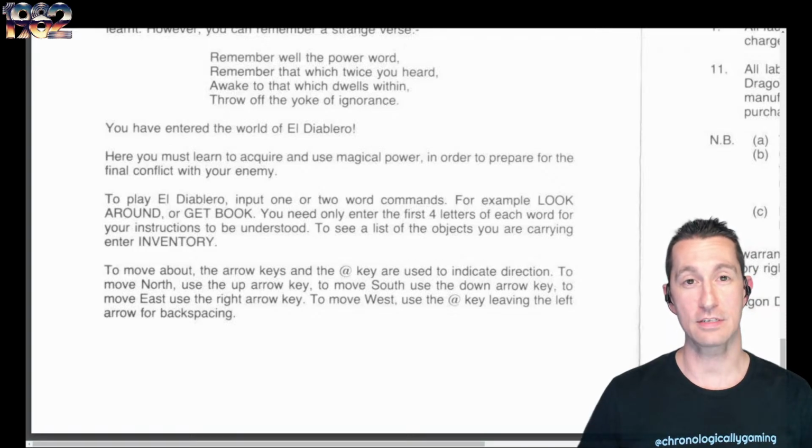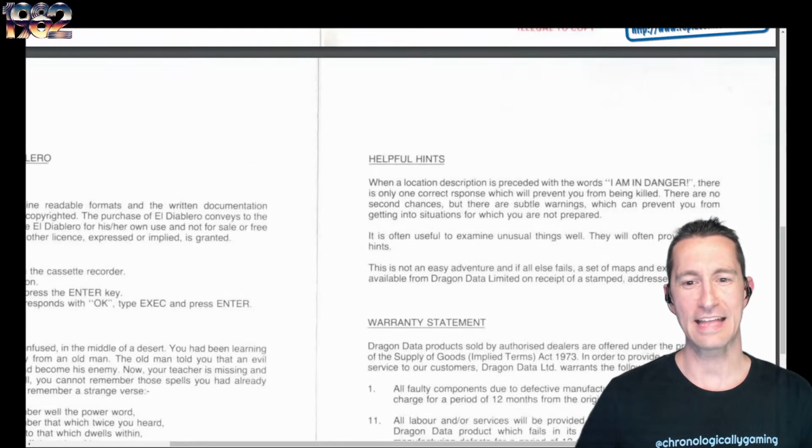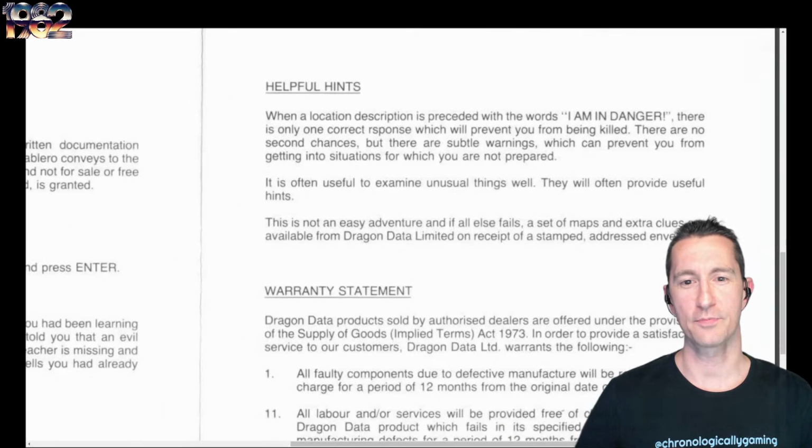This is one of the very first text adventure games that has the text parser, but it also has a direct input where you can use the arrow keys to go in the cardinal directions. Look at that, left arrow for backspacing too. That's amazing. And then they give some helpful hints.